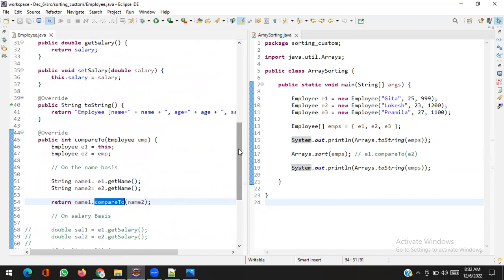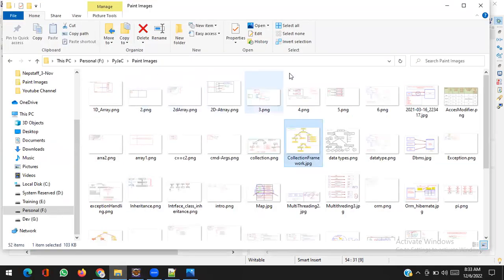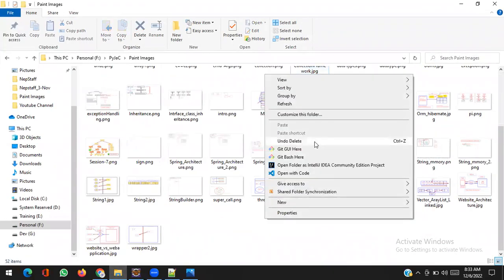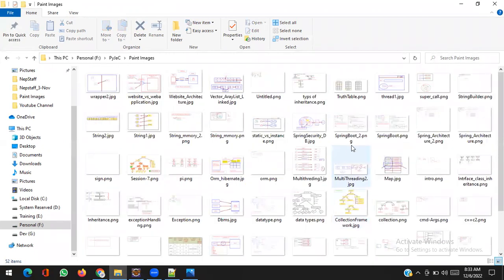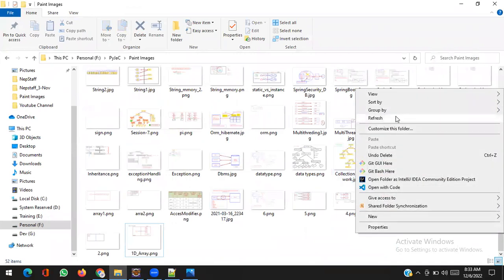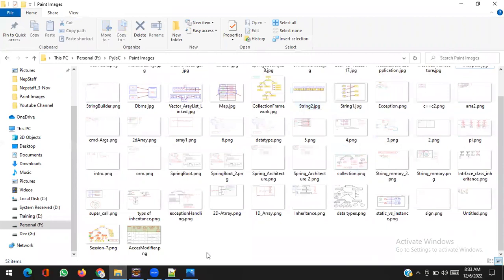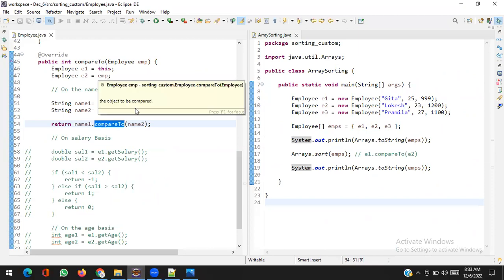Whether we are doing sorting on the name basis, age basis or salary basis, it is one at a time. But suppose my manager asks, please provide me a facility to sort on different criteria at the same time. Let's see here. You can see I can sort by name, date, type, modified. If I choose name, it will sort by the name. If I choose sort by date modified, it will change. That means I want to sort on multiple criteria. So it is not possible with compareTo. So what can I do?